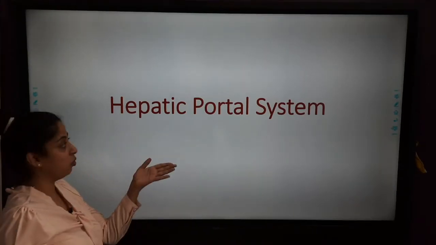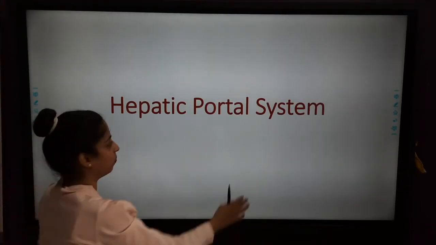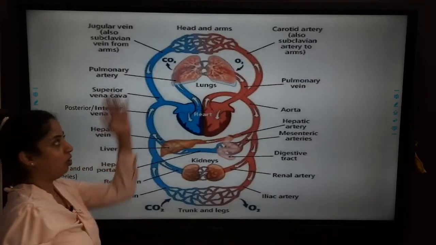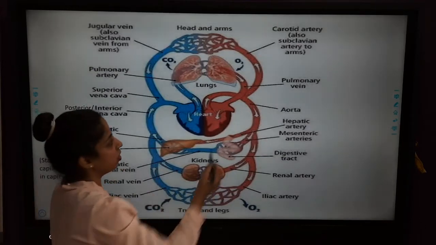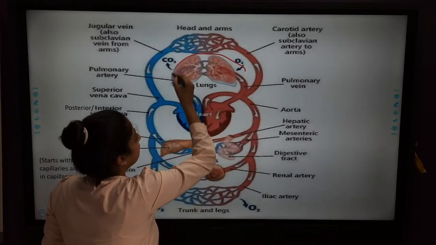Now let's go ahead and learn the hepatic portal system. The diagram may look scary, but don't be scared, it is very, very easy. See, children, we have learned this part already.